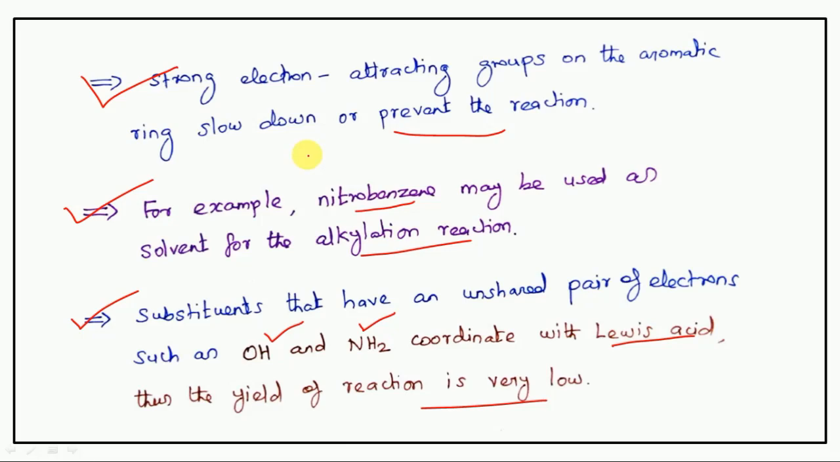Strong electron attracting groups on the aromatic ring slow down or prevent the reaction. So for example, nitrobenzene may be used as solvent for the alkylation reaction. Substituents that have an unshared pair of electrons such as OH, NH2 coordinate with Lewis acid, thus the yield of reaction is very low.